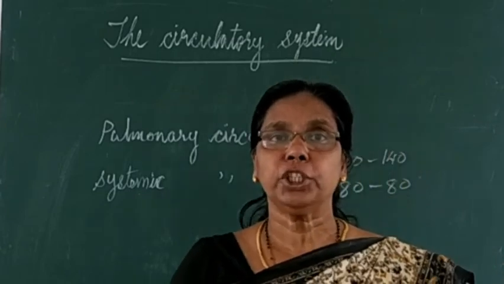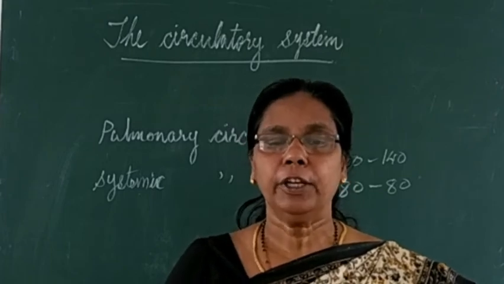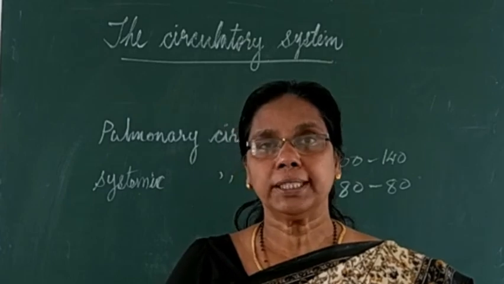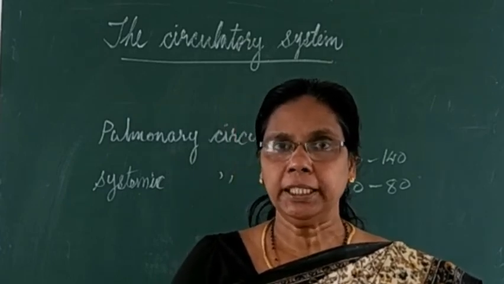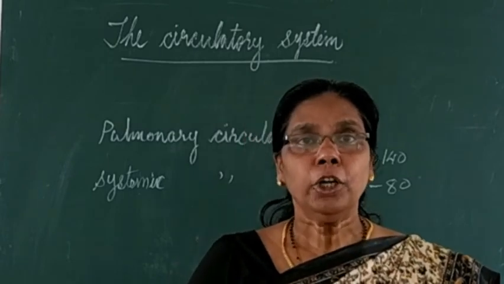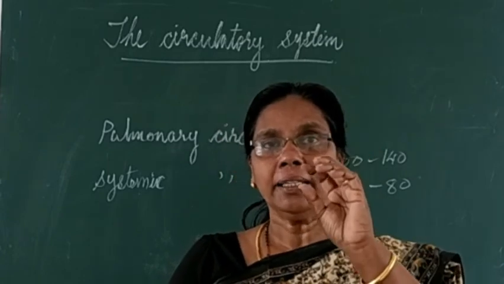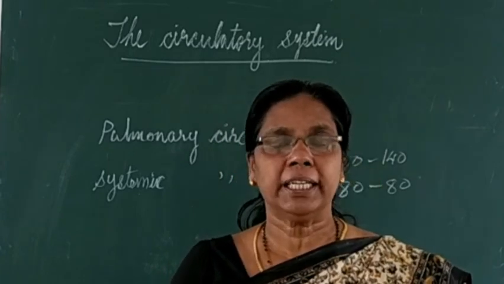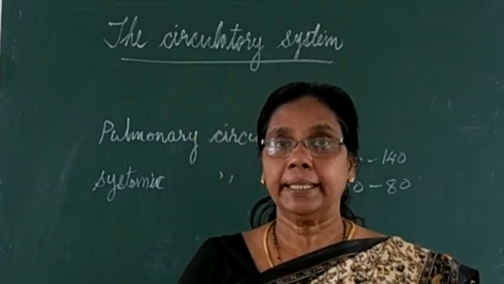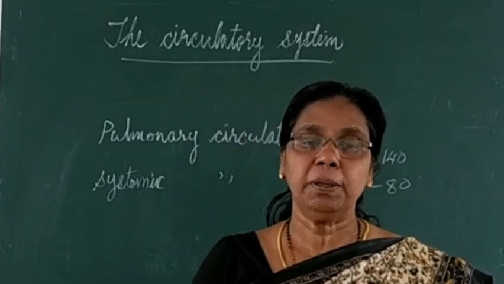What is the composition of the lymph, or what are the chemical things present in the lymph? First, the cellular part: you can see only leukocytes, meaning WBC. RBC is not present, and blood platelets are also not present. Of the 5 types of WBC you have studied, mainly lymphocytes will be present in the lymph. Lymphocyte is one type of WBC.